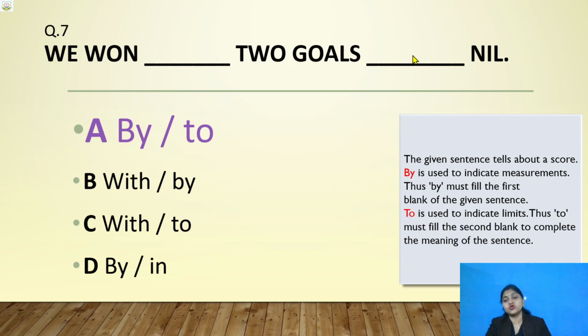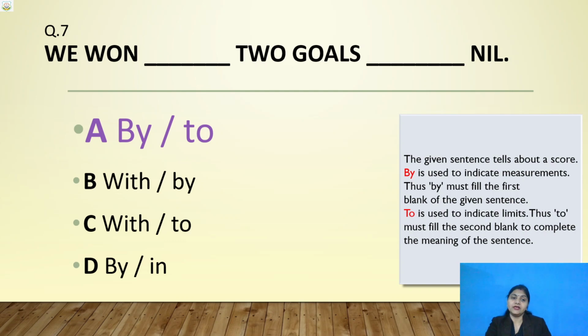Why are we using "to"? Because it is indicating our limitation. What is the limit? Limit is that nil. And what is 2 goals? 2 goals, that is our measurement. It is telling how many goals? 2 goals. So it is measuring. Measuring means it is just giving you the number, that there are 2 goals. So we won by 2 goals to nil.